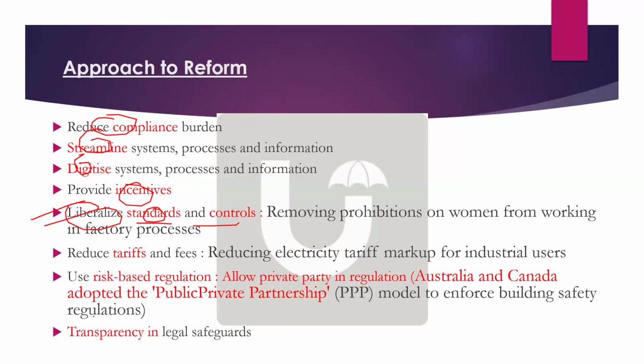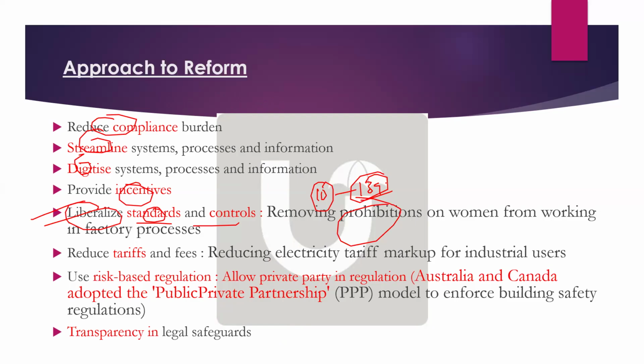Liberalize standards and controls. For example, I have given example also. What does liberalize standards and controls mean? Removing prohibitions on women from working in factory process. How many prohibitions are there? What is the statistics? How many provisions are there? In the top 10 states, almost there are 139 prohibitions on women working in factory. So that is liberalize standards and controls.